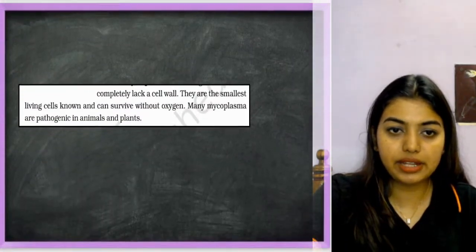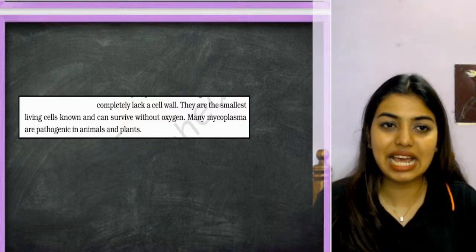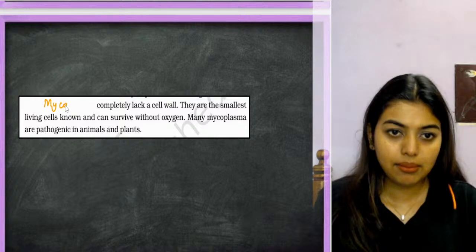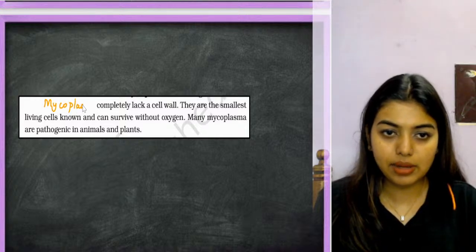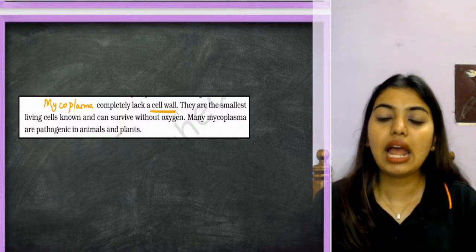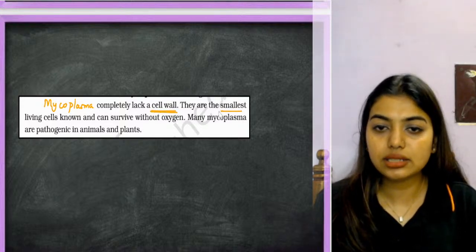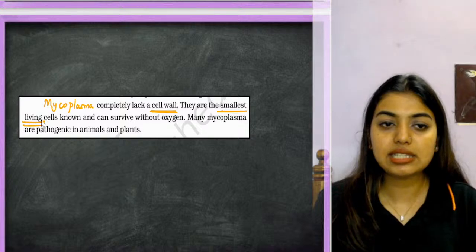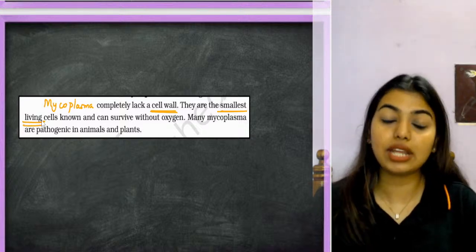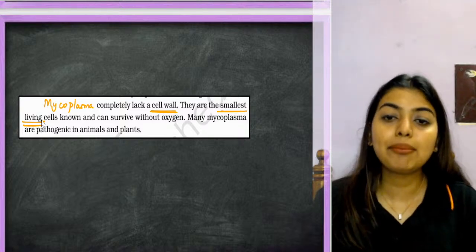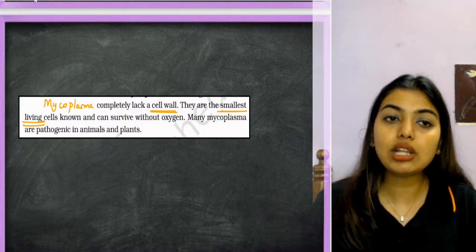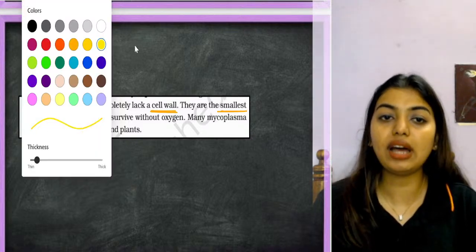Now, this one is very important, students. The first word that I'm going to write is mycoplasma. So mycoplasma completely lack a cell wall, and they are the smallest living cells known, and can survive without oxygen. Many mycoplasma are pathogenic in animals and plants. That is, the smallest cells that we know of so far is mycoplasma.